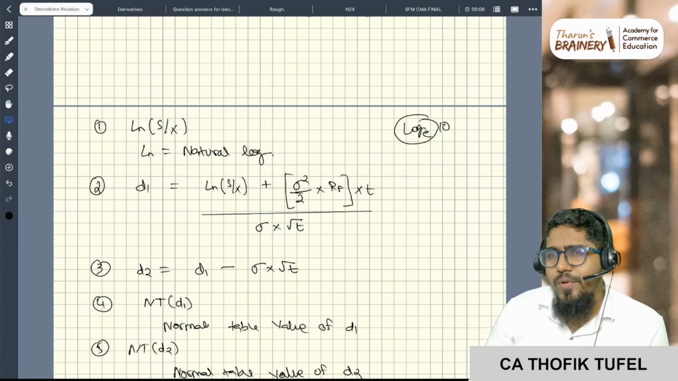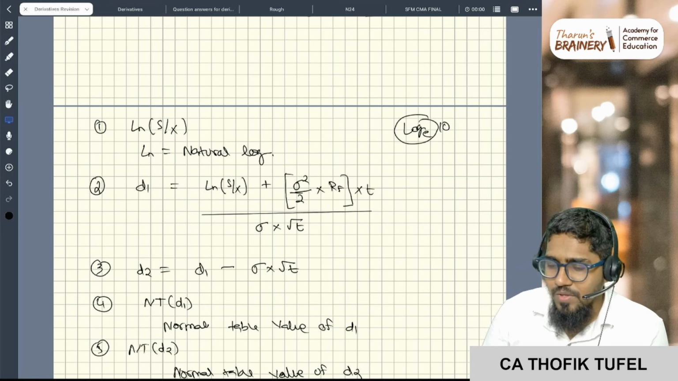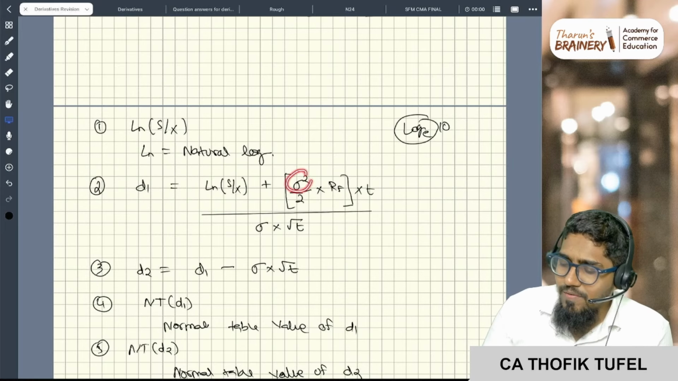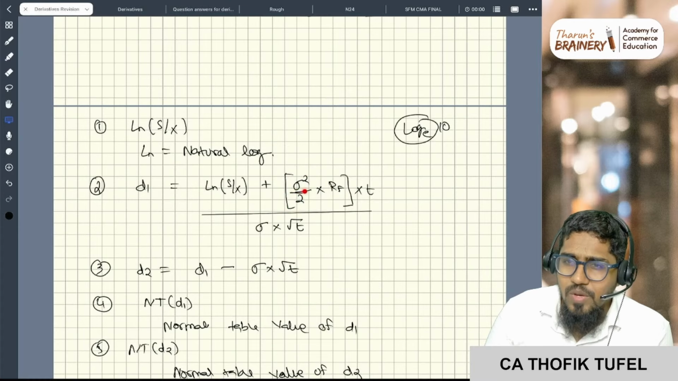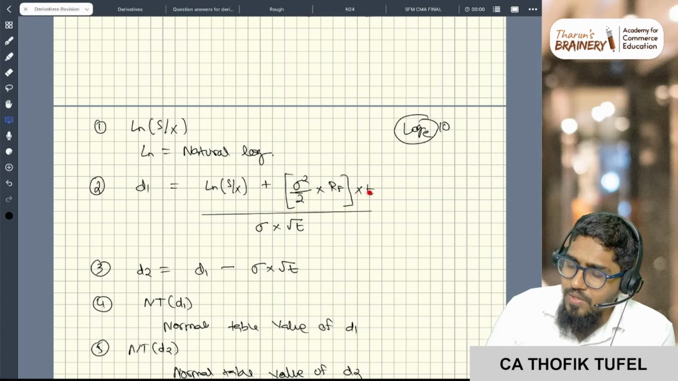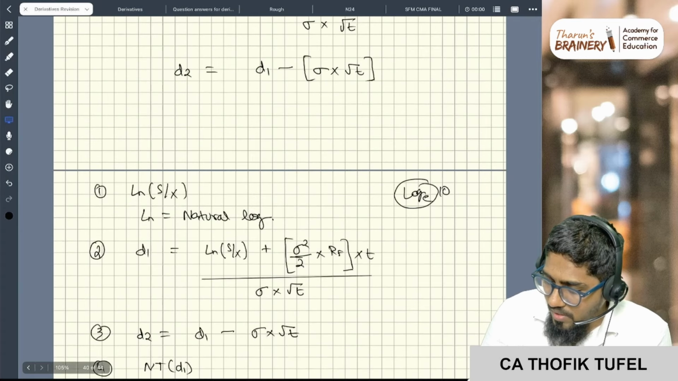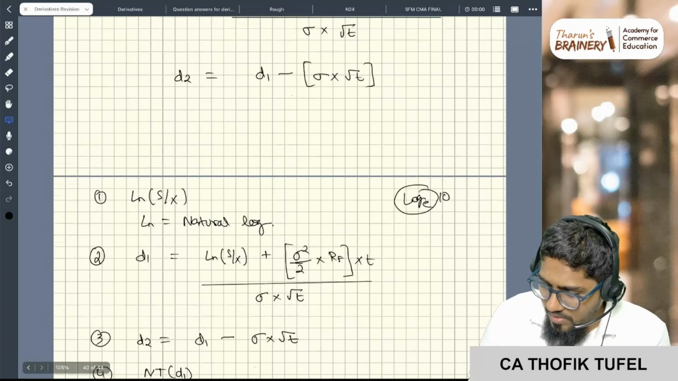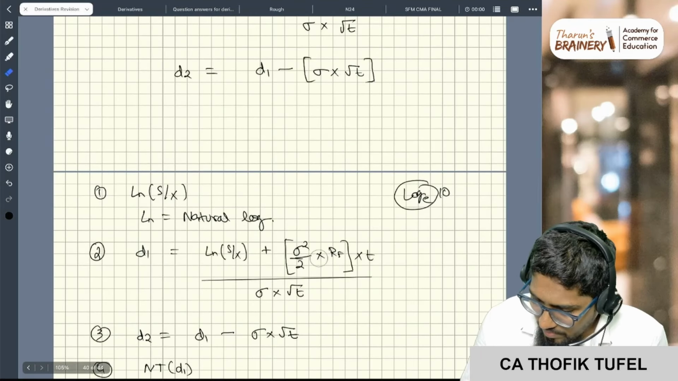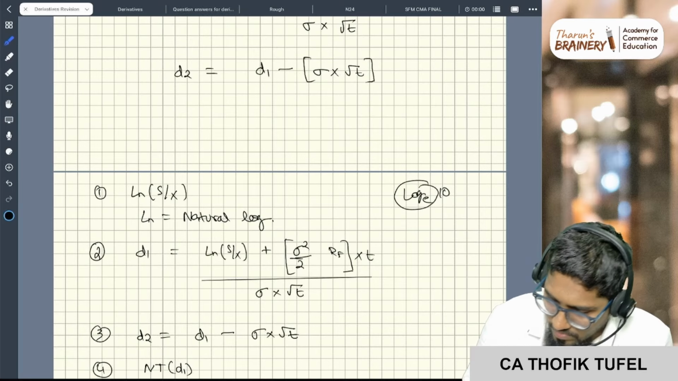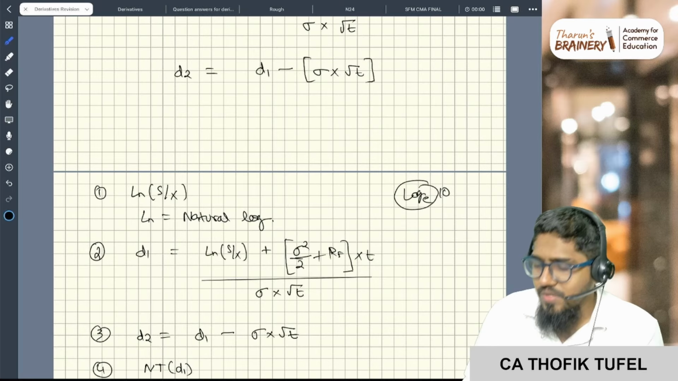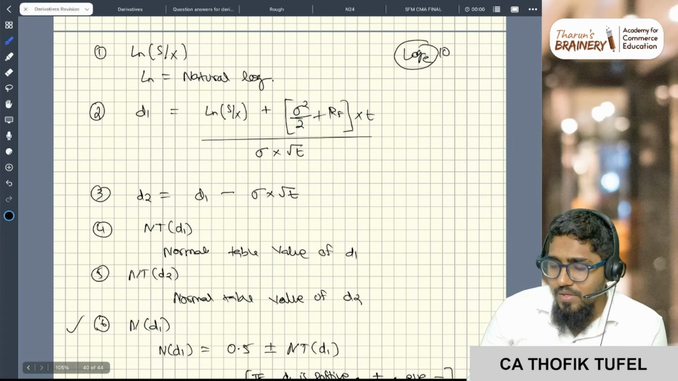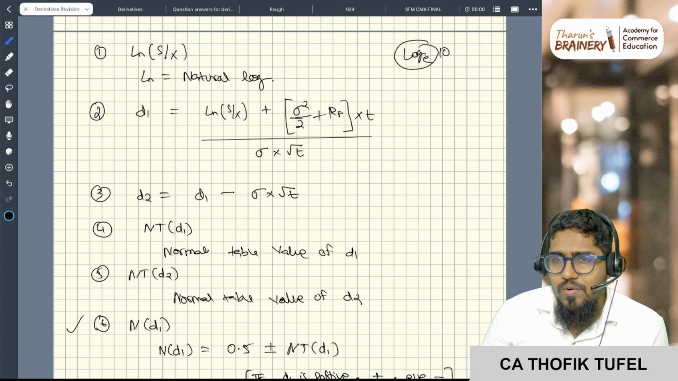If not given, at the end I will tell you how to do it, but it will be given in the question. Done. So once you have this natural log number, take this plus variance by 2, or standard deviation square by 2, plus the risk free rate. A mistake to avoid: it is plus risk free rate. Multiply that by the term, divided by the standard deviation into d.